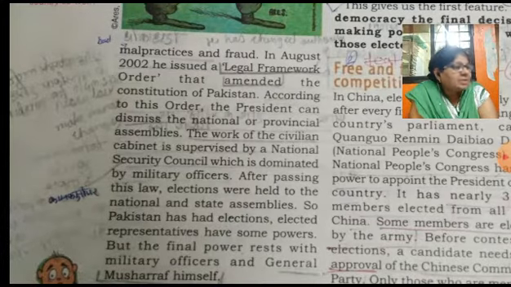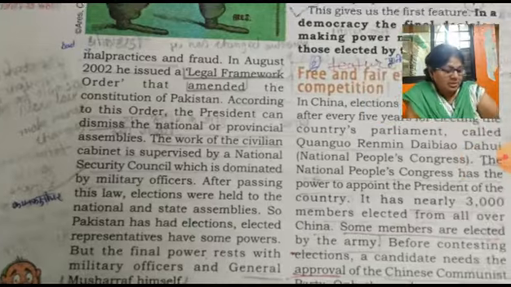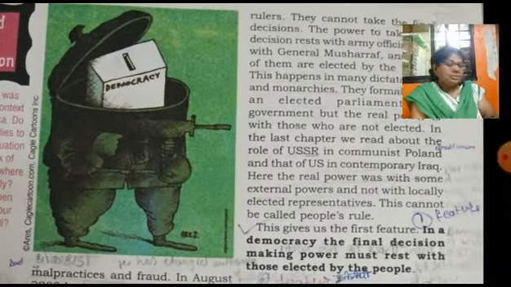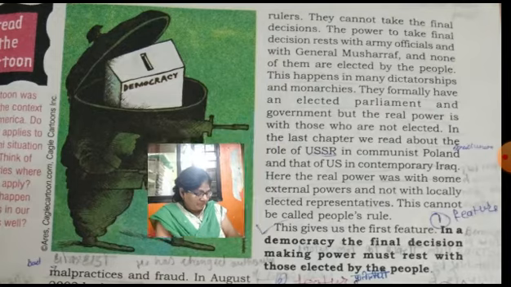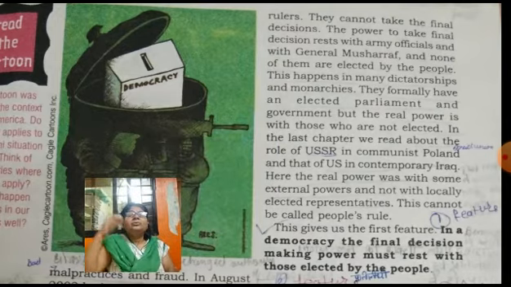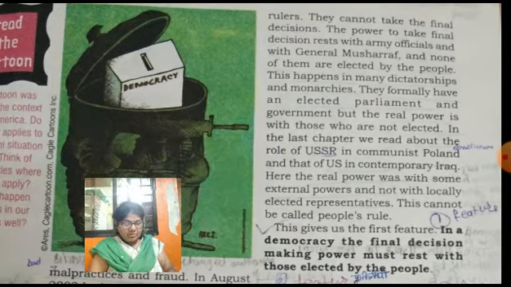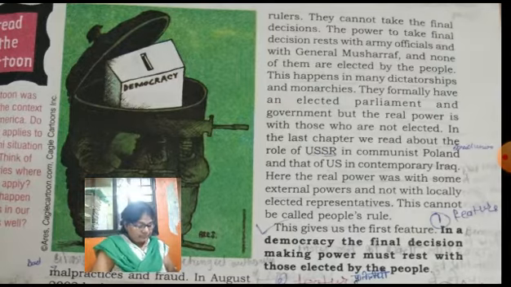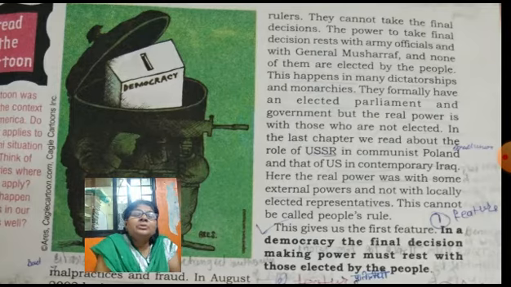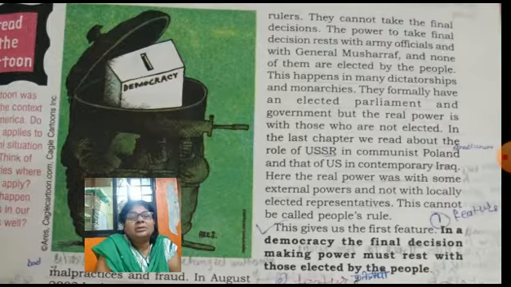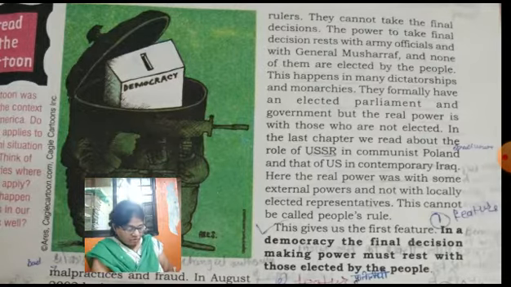Means here we can say that actual power or control was with whom? Pervez Musharraf. Though the elected representatives, cabinet or assembly, were nominal, actual power rests with the National Security Council or military officers under the control of Pervez Musharraf.